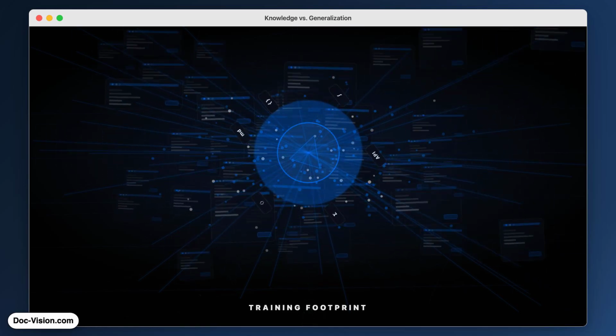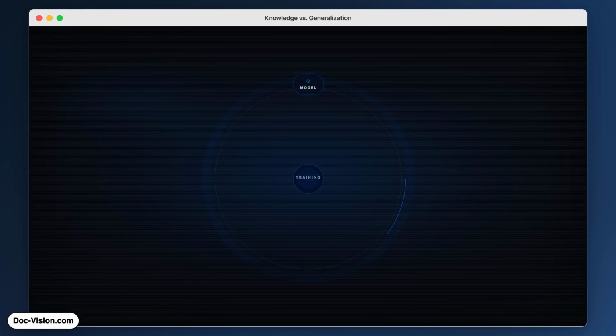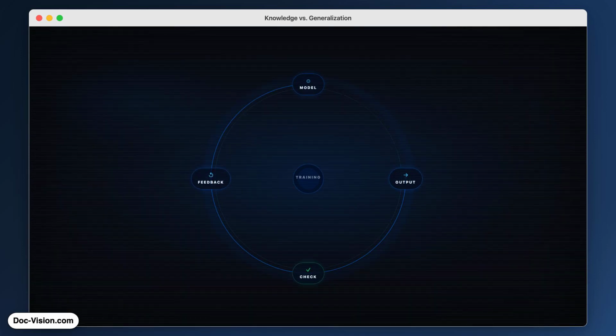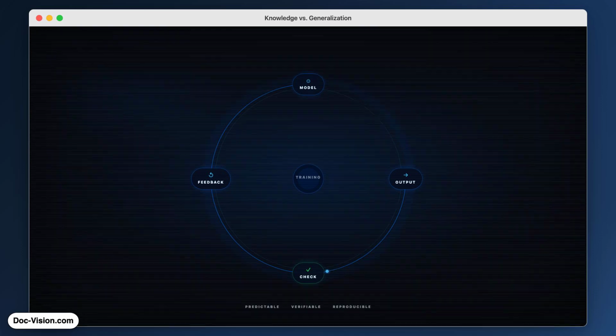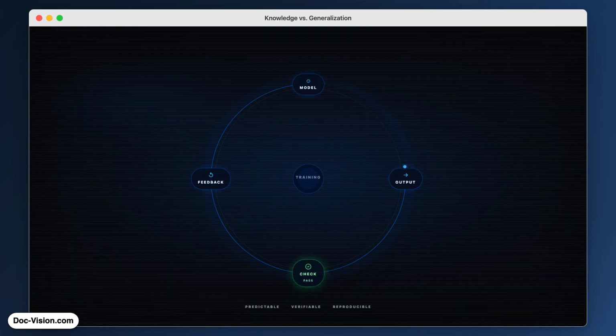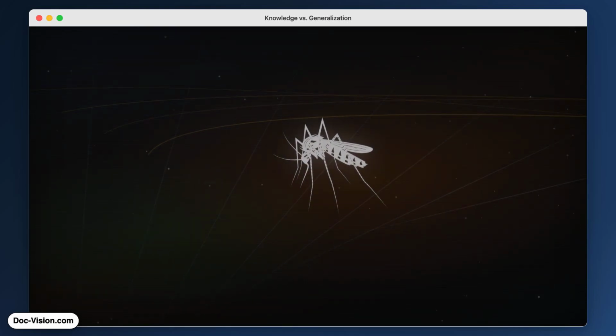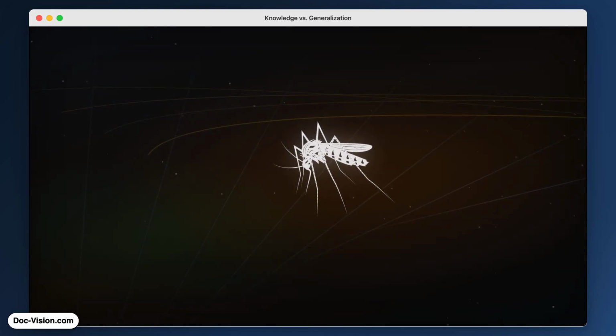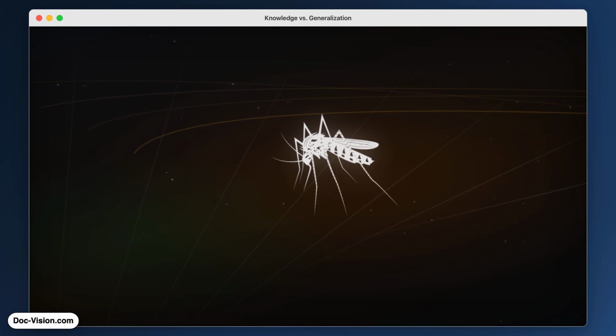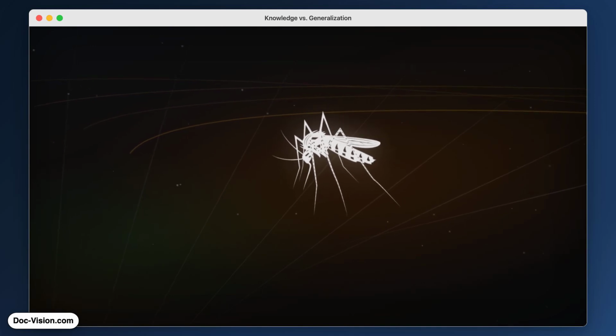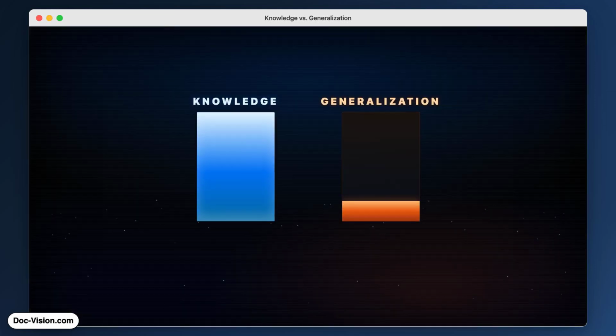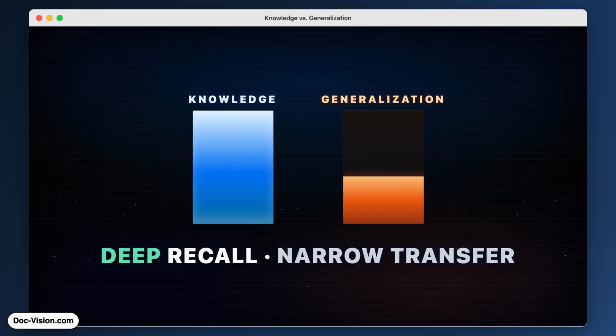That explains the paradox. Code and natural language are constrained domains, predictable, verifiable, reproducible. Training thrives there. We can check outputs, validate syntax, feed errors back. The physical world a mosquito navigates offers no such structure. Massive training on well-behaved domains produces impressive depth of knowledge, but not breadth of generalization. Smart in knowledge, stupid in generalization.